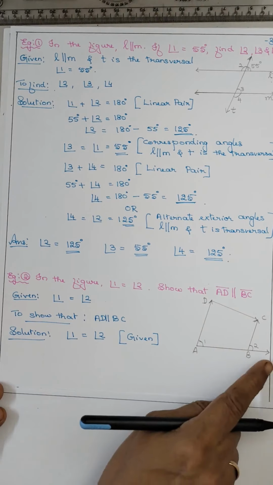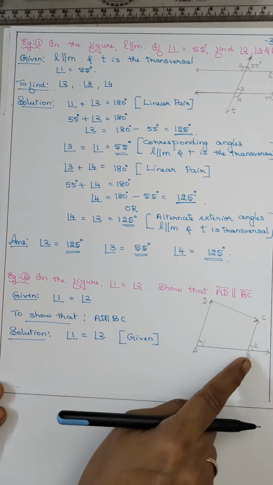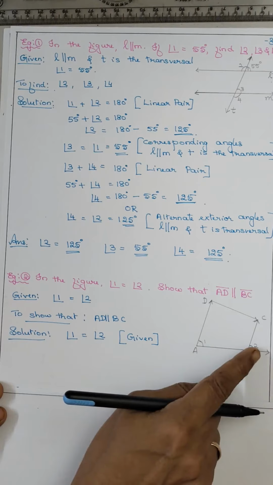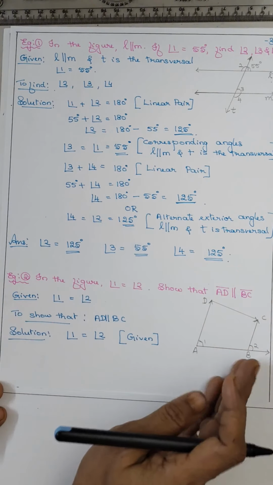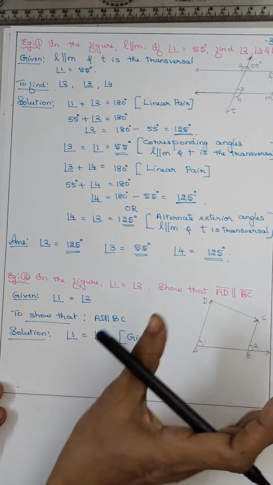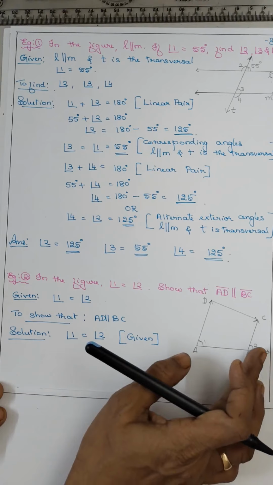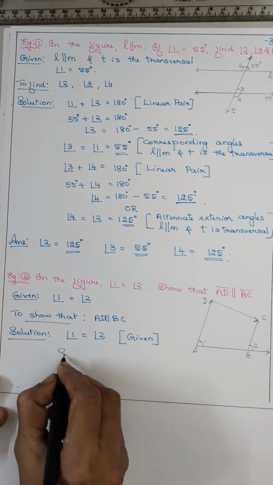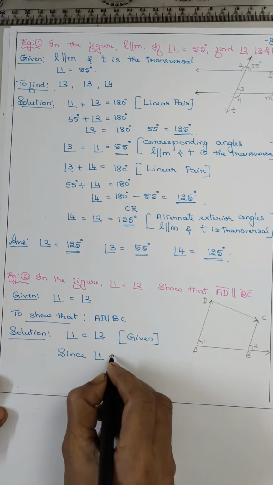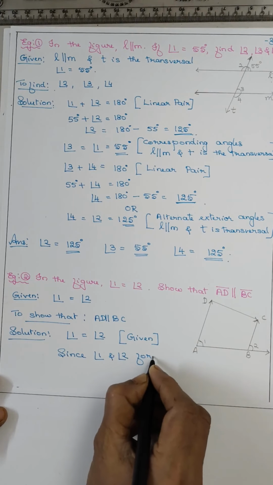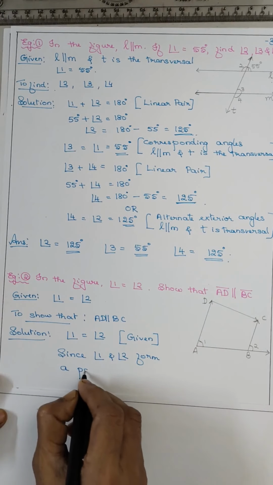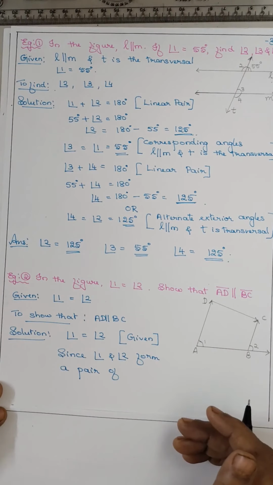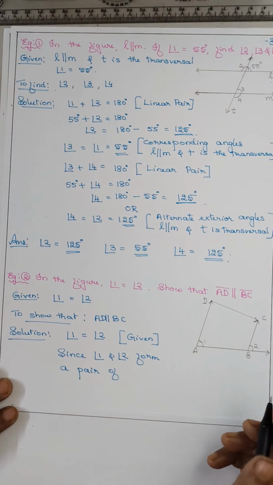Now you write which type of angle they form. These are two lines, and if we take AB as the transversal, then 1 and 2 are both on the same side of the transversal. If you look at AD and BC from the side, both are on the upper side of the lines. So since angle 1 and angle 2 form a pair of angles on the same side of the transversal, above the lines, which type of angles?